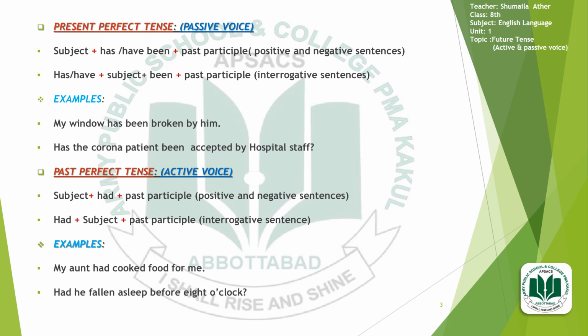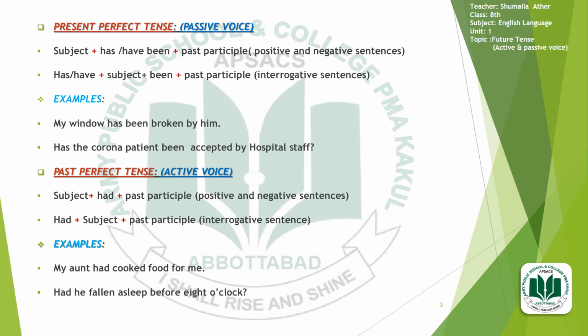The examples are given. For example, my window has been broken by him. My window is acting as a subject, after that there is the use of has been, and then broken is acting as the third form of the verb. In the interrogative example, has is used in the start of the sentence. After that, there is the placement of the subject, the corona patient. Then there is the use of been before the verb accepted, the third form of the verb.